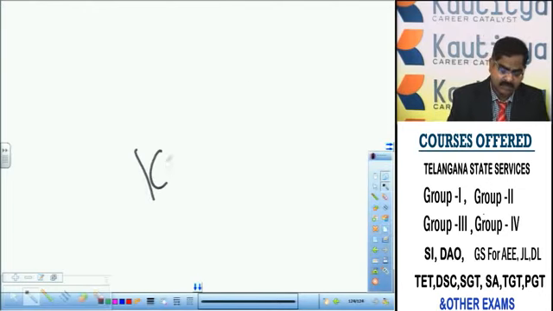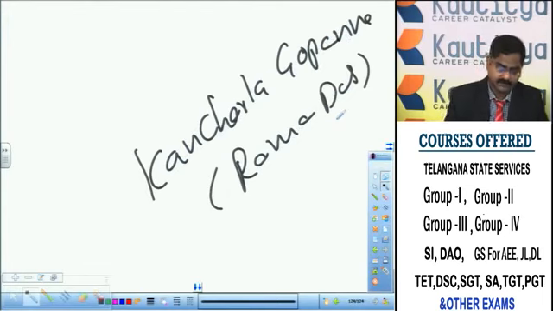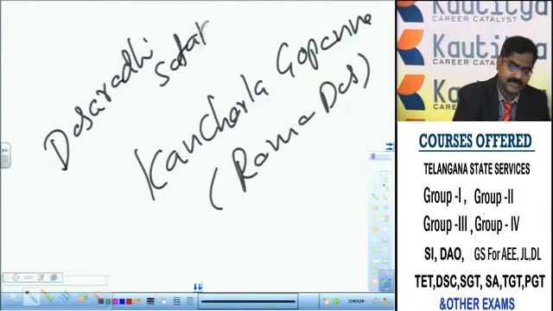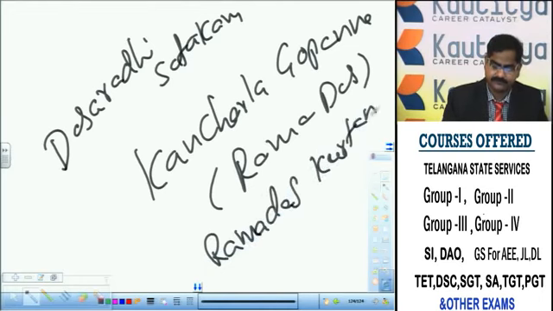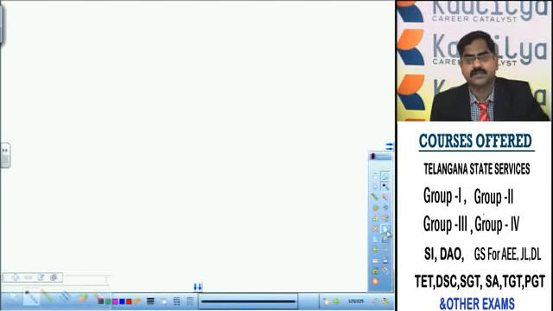And Kancharla Gopanna was contemporary to Abul Hasan Tanisha. He is known as Ramadas. He wrote Dasaradhi Satakamu, Ramadasu Kirtanal. That is about the literary contribution during Qutub Shahi's period.